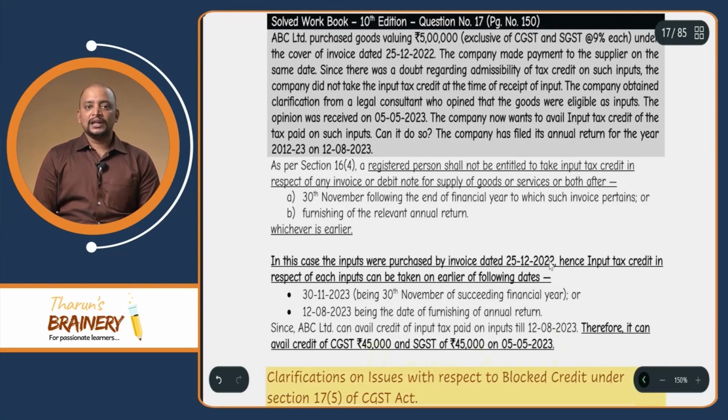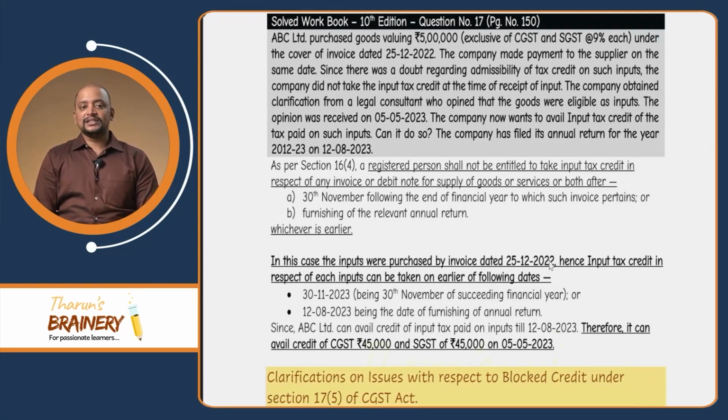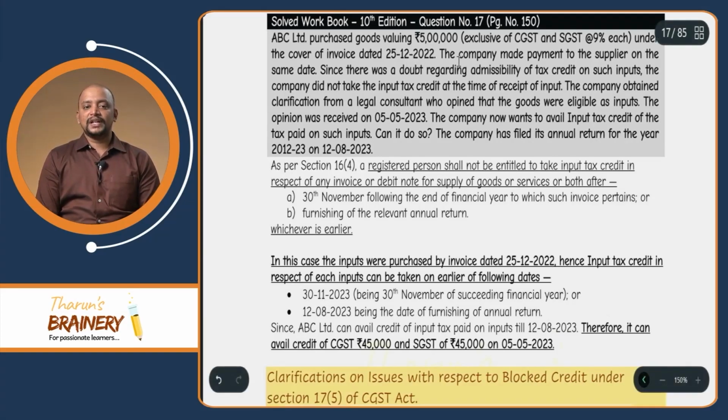The next question is question number 17, page number 150. ABC Limited purchased goods valuing 5 lakhs exclusive of GST, under the cover of an invoice dated 25/12/2022. So the date of invoice is 25/12/2022, which means it comes under which financial year?